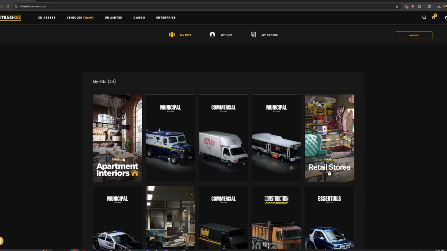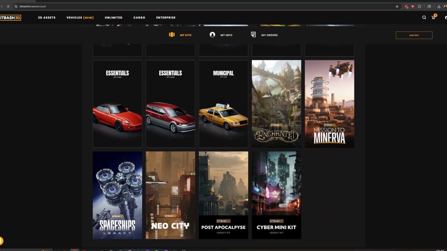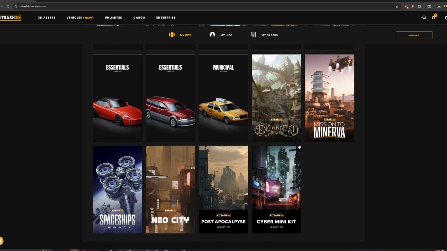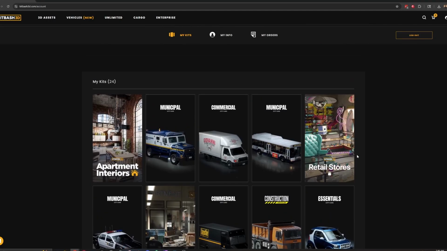So I have opened up the apartment interiors, and I tried to open up the police car and the taxi cab. All these were previous ones. I think a couple of these were free. I definitely paid for the spaceships, but like the mission to Minerva was free. So they'll do like free stuff to get you locked into the ecosystem every once in a while. But the cool thing, just to drive the point, is you can buy one of these kits.